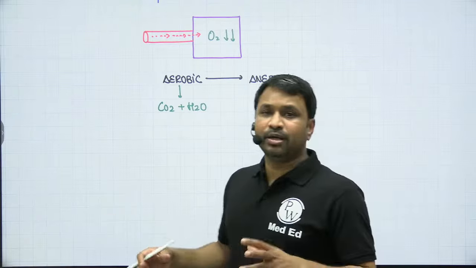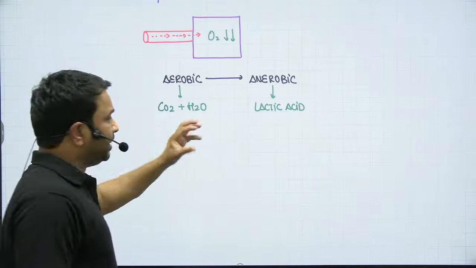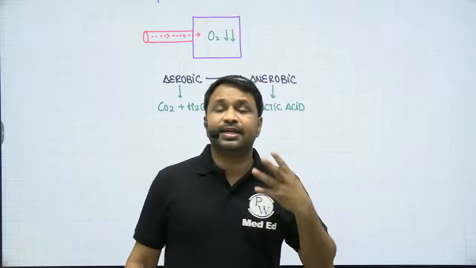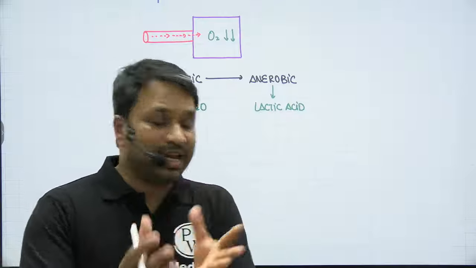So what is going to happen? The concentration of lactic acid will continue to increase in the cell, and it will activate the lysosomal enzymes within the cell, which will cause cell disruption.